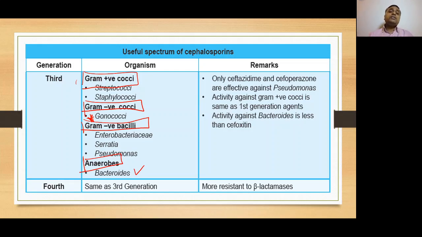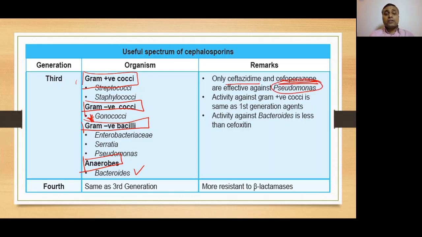So, third generation cephalosporins are effective against gram-positive cocci, gram-negative cocci, gram-negative bacilli, and anaerobes. Among them, only ceftazidime and cefoperazone are effective against Pseudomonas.